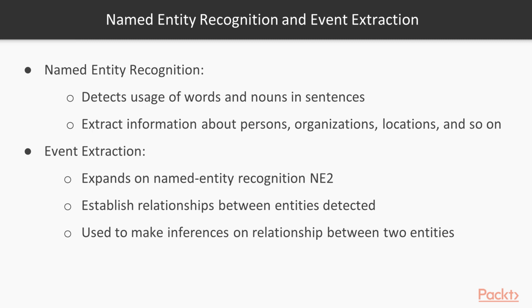Next one is named entity recognition. Named entity recognition detects the usage of words and nouns in sentences to extract information about persons, organizations, locations, and so on. Last one is event extraction. Event extraction expands on named entity recognition, establishing relationships between the entities detected. This could be used to make inferences on the relationship between two entities.